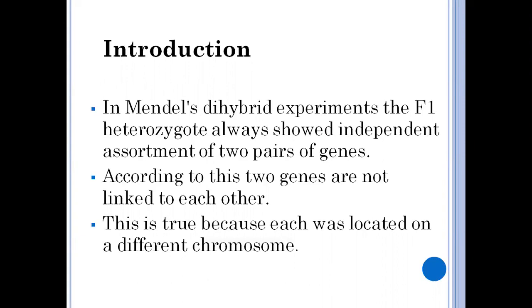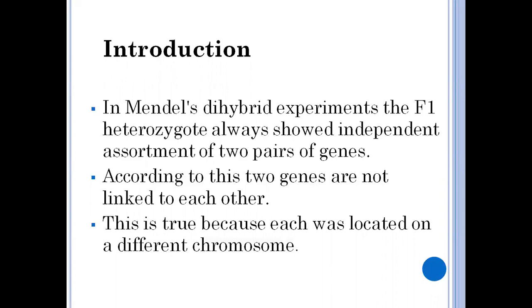In the F1 generation, whether monohybridization or dihybridization, he got the heterozygote plant, and this heterozygote plant showed the independent assortment of genes.